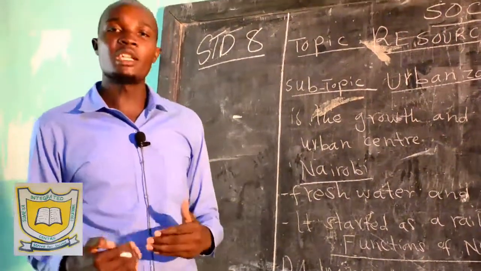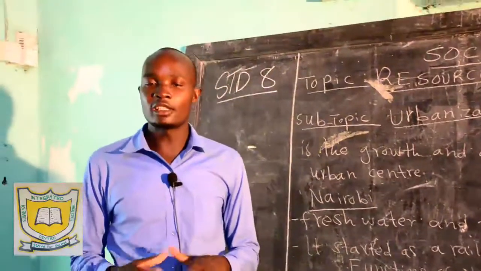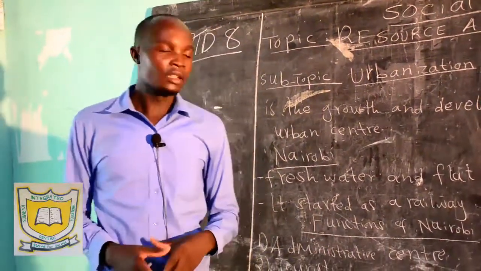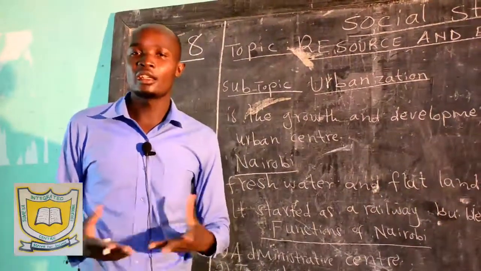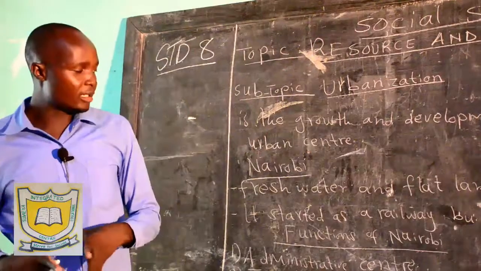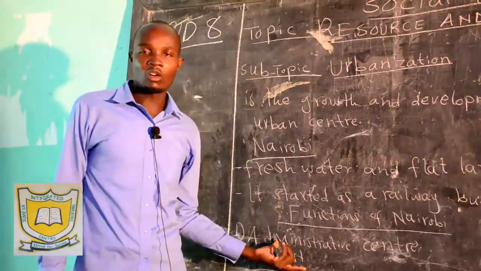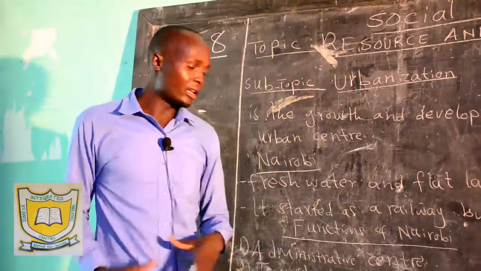Then in terms of communication, we have very many radio stations in Nairobi. Talk about Radio Citizen. Then also we have Radio Maisha. They are found at Nairobi. Then we have also the TV stations, KTN, K24, Citizen TV. They are also found at Nairobi. Those are now forms of communication systems found at Nairobi.